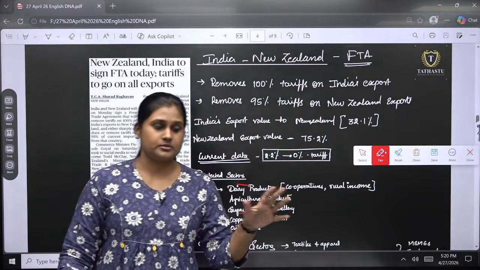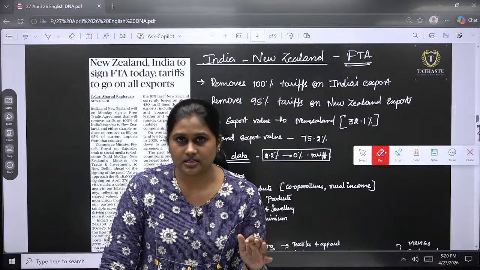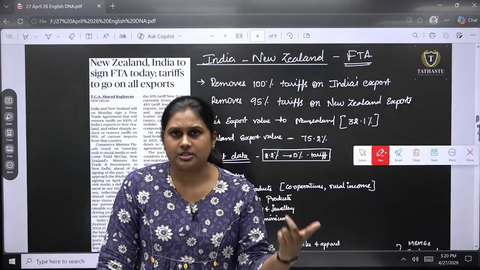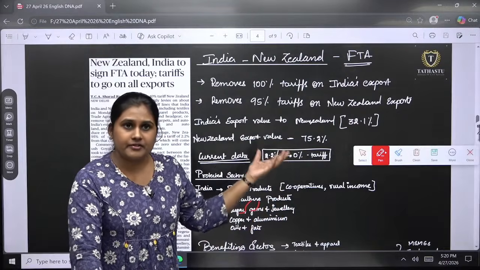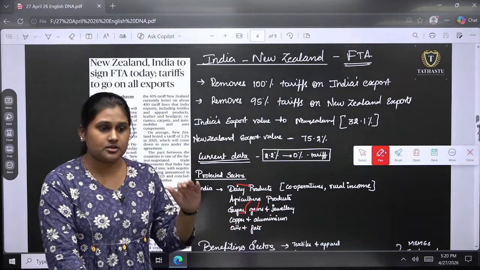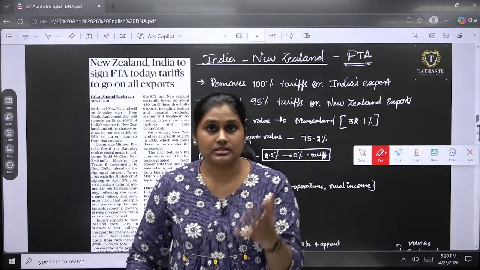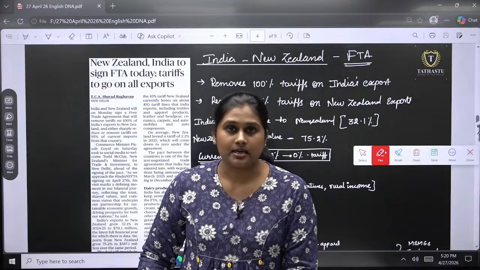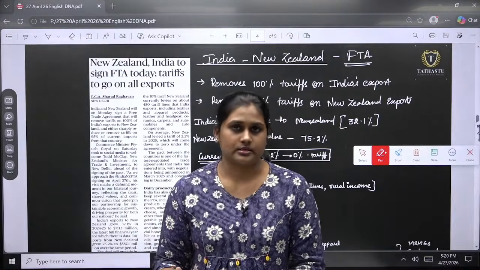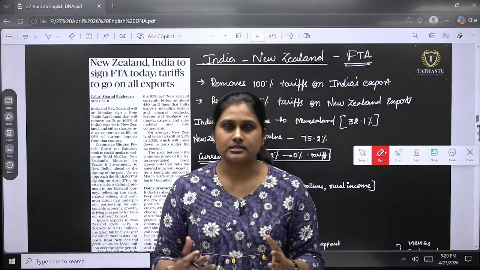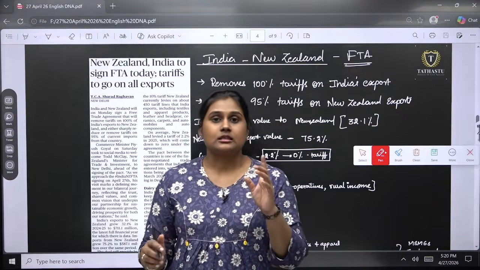In recent times, in 2026, we have seen 2-3 free trade agreements, be it with Malaysia or certain countries like the EU. Everywhere we are moving towards free trade agreements, so that if in future we have any conflicts, the tariff burden should not come on us. Even if there is any dispute between those two countries, or any misunderstanding, tariffs should not be the major thing imposed; they should not be a play tool.